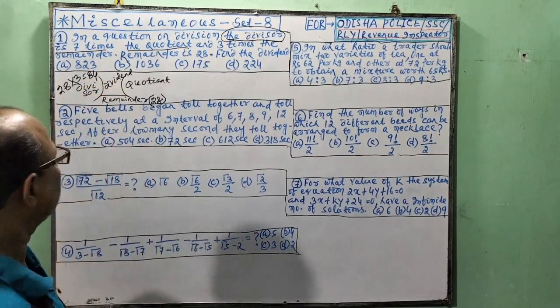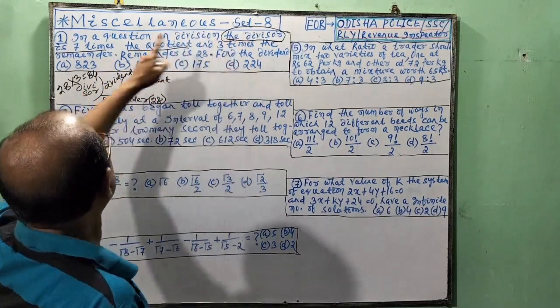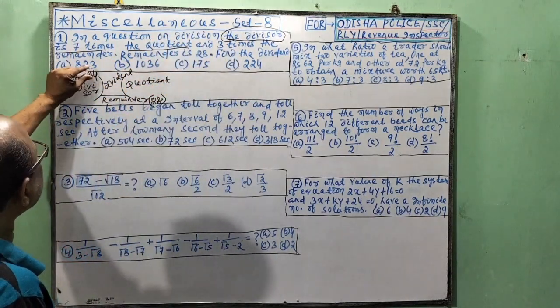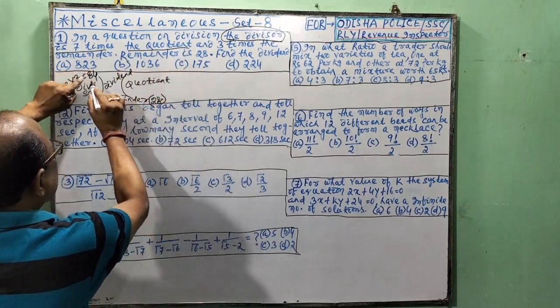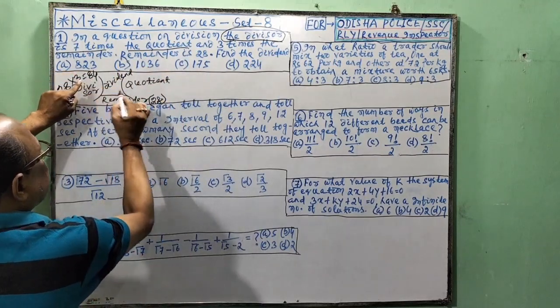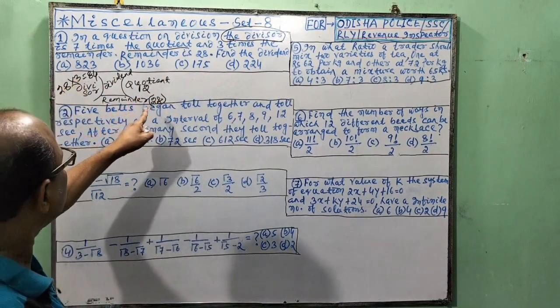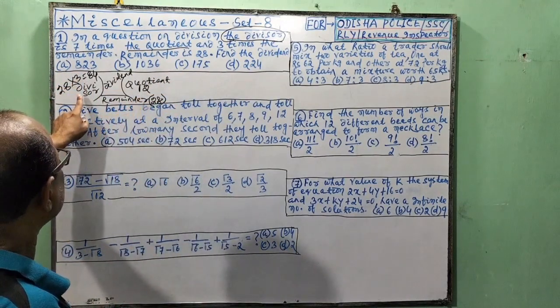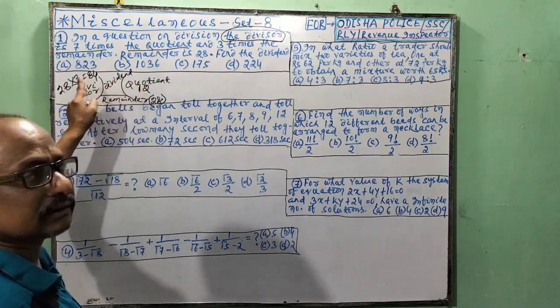Am I right? Then we move to first line. The divisor is 7 times the quotient. 84 divided by 7, 12. When you look, the divisor 84 is 7 times the quotient.